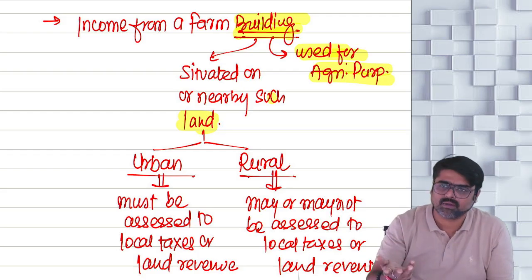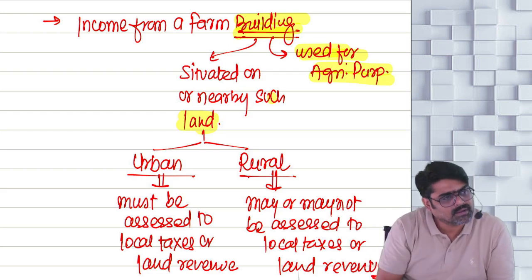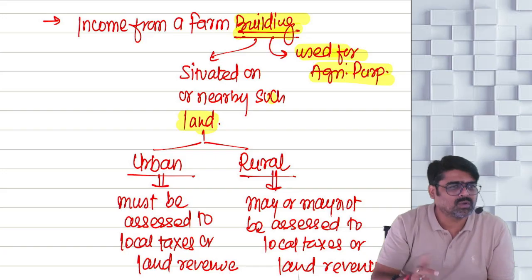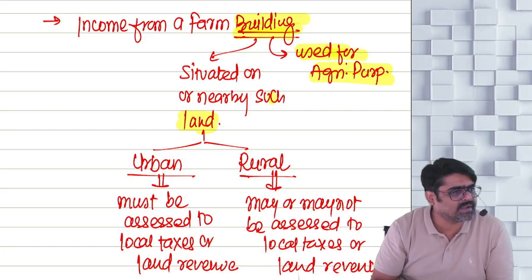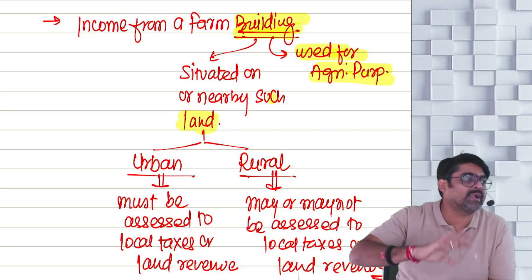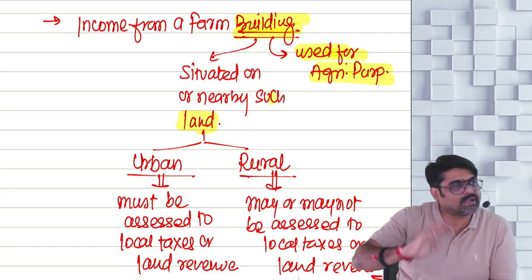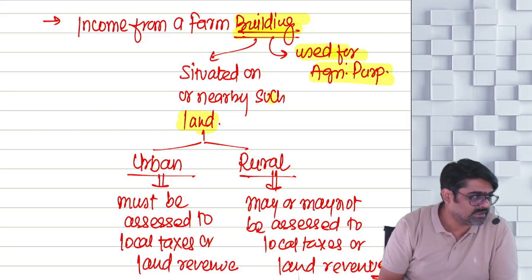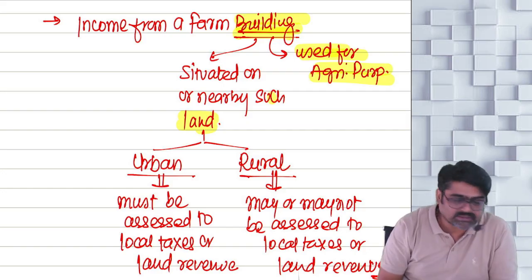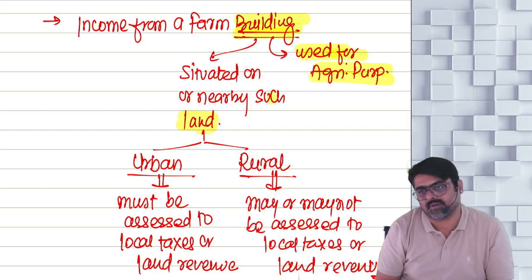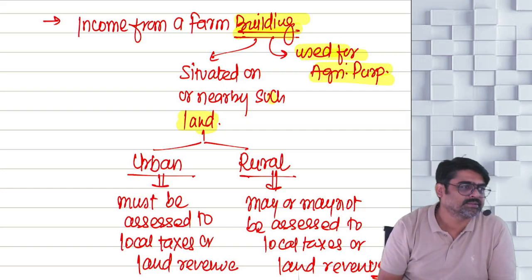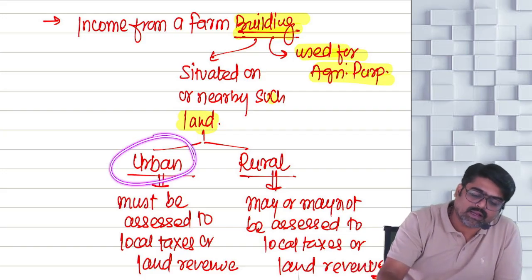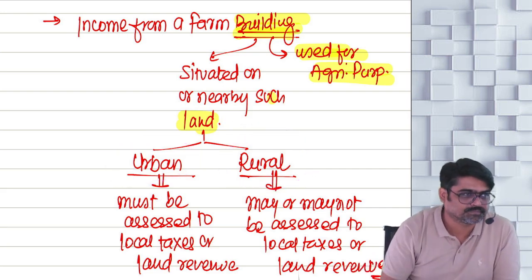But what if that land is rural land? Then that land may or may not be assessed to local taxes or land revenue, it will not make any difference. On the rural land, if the building is situated, income will be agricultural income, whether the rural land is assessed or not assessed to local taxes or land revenue. Understanding? Now what is urban land and what is rural land?